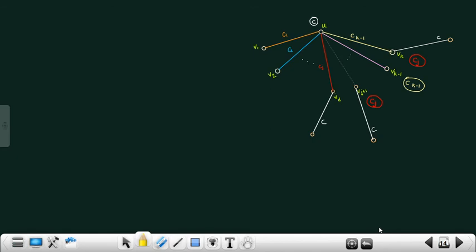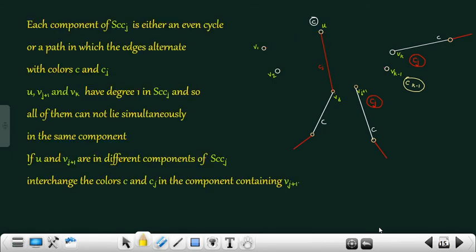Also, C is not represented at U, and Cj is represented by the edge UVj. Therefore, the vertices U, Vj plus 1 and Vk have degree 1 in SCCj. A rough sketch of SCCj with some edges of importance is shown here. Each component of SCCj is either an even cycle or a path in which the edges alternate with colors C and Cj.